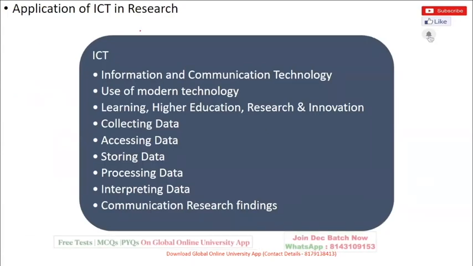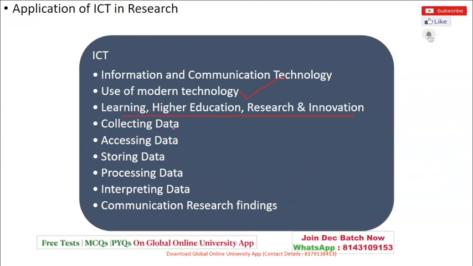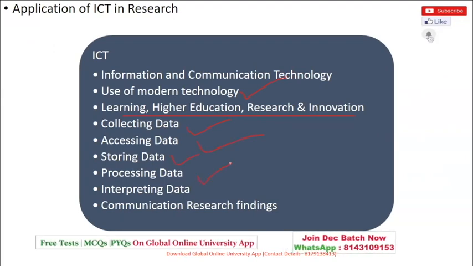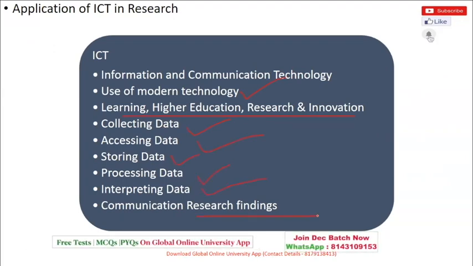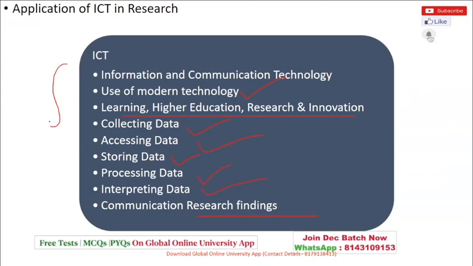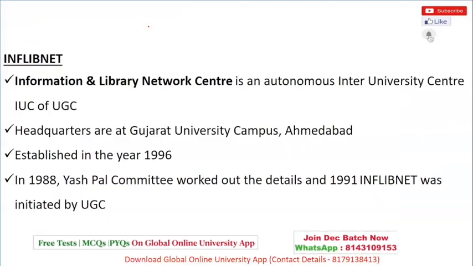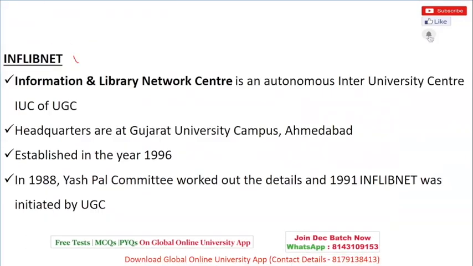Now, what is the application of ICT in research? It is in the form of use of modern technology, learning, higher education, research, innovation, collecting data, assessing data, storing data, processing the data, interpreting the data, and communicating the research findings. For all this, you require the application of ICT in research. So let's quickly take a few examples.